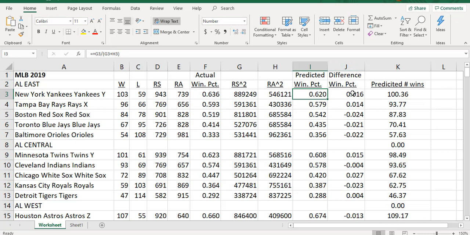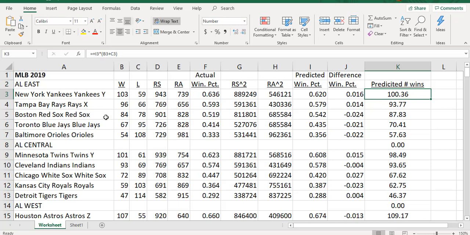And then in this column J here, I just took the difference between the actual winning percent and the predicted winning percent. So the difference here is a little over 1.5 percentage points. So the Yankees won a little bit more than predicted. And what we can do then is we could just calculate the predicted number of wins. So you take this predicted winning percent, and you multiply that by the total number of games that the Yankees played. In this case, it's 162, and the predicted number of wins for the Yankees was 100. They actually won 103, so the Yankees overachieved.